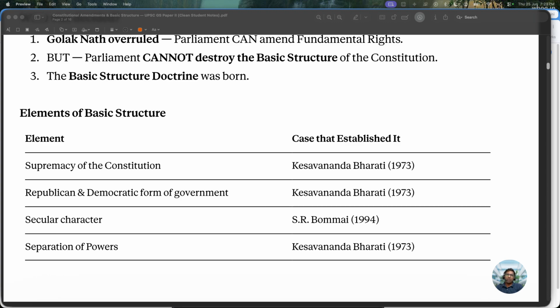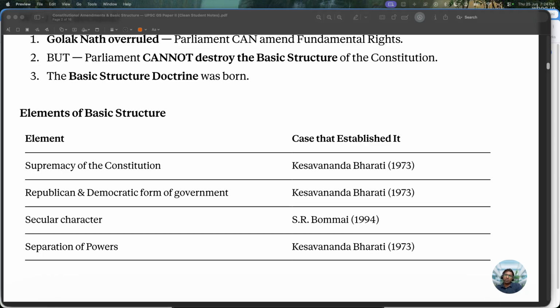Also harmony between fundamental rights and directive principles of state policy, the Minerva Mills case. This is also one of the landmark judgments. Fundamental rights and directive principles sometimes come into conflict. In order to maintain harmony between them, sometimes when DPSPs are at center, FRs might be ignored. Something like land reform laws or reforms related to poverty alleviation, in those cases laws made in support of DPSPs will have a higher preference.